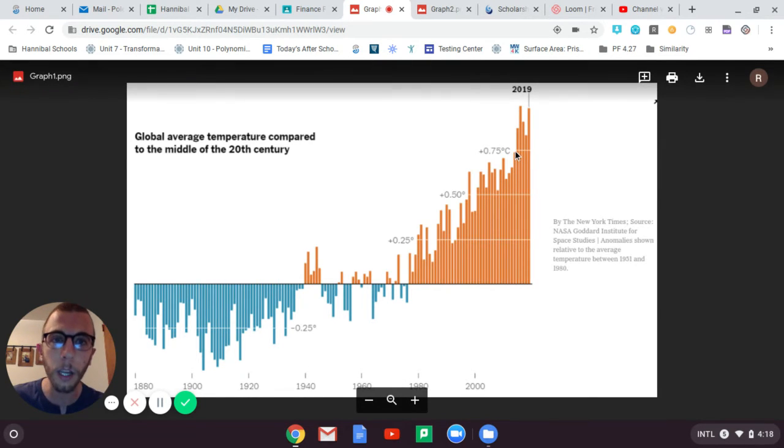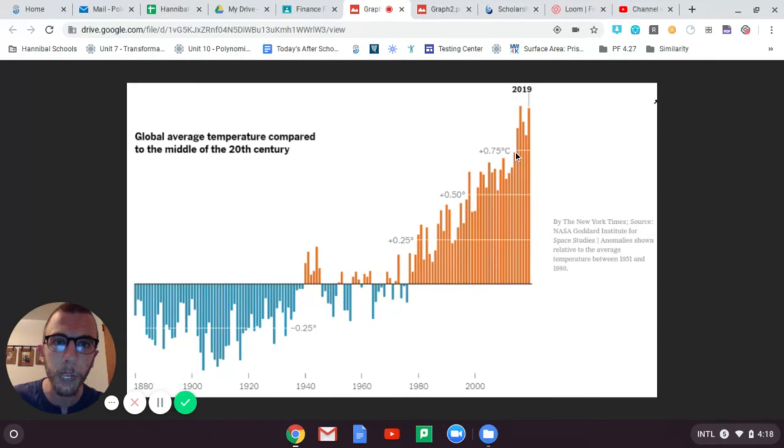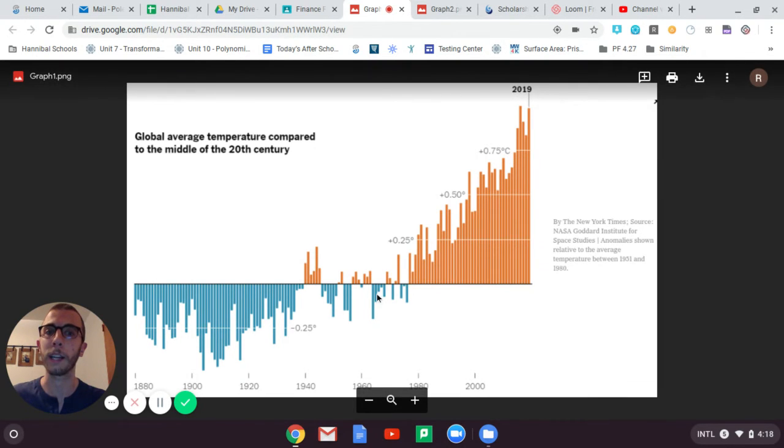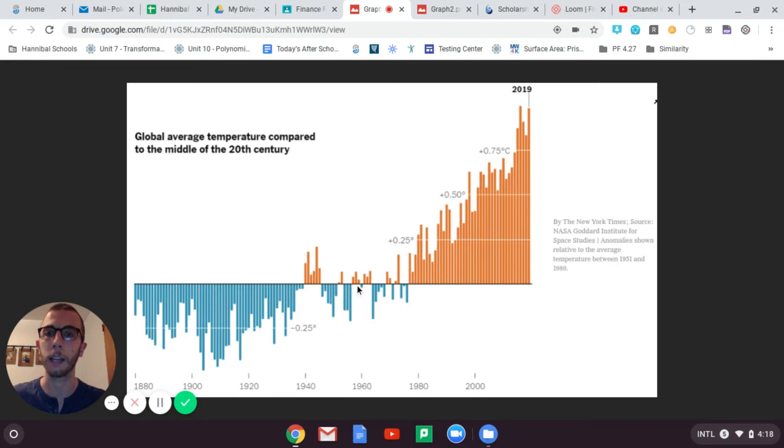If we look up here, this year would be what, 2013? 2013 on average was 0.75 degrees, so 3/4 of a degree Celsius, warmer than the years between 1951 and 1980.